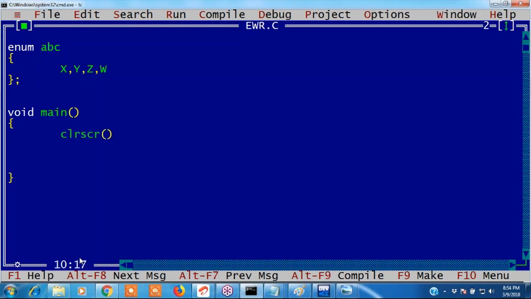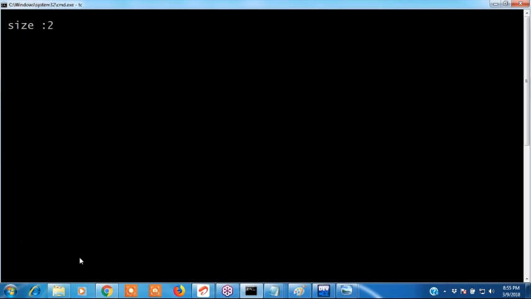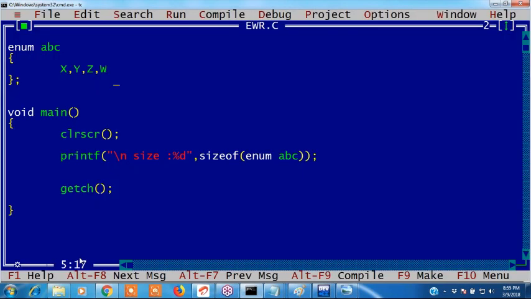Now I want to print the size. What is the size here? Size equals %d. We can write directly sizeof enum ABC. That is integer, right? Enums are nothing but integers. That's why 2 bytes it occupies. Size is 2. If I declare 4, it doesn't take 8 bytes. Enum is a single data type. It takes 2 bytes. That's all.